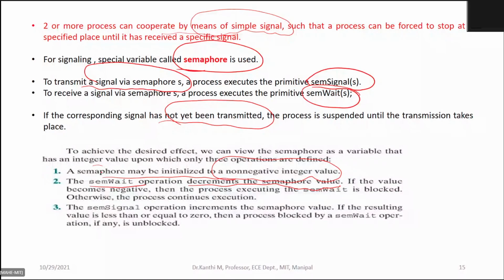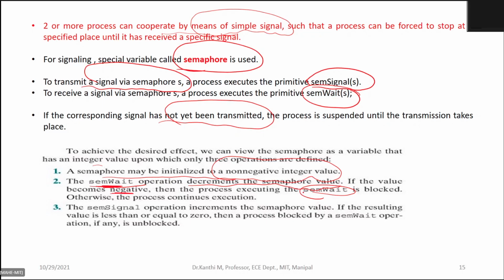Here the sem wait and signal, since we are using the same primitives in the RTX as well. The sem wait operation decrements the semaphore value. If the value becomes negative, the process executing the sem wait is blocked, which means to execute the process, the value must be positive.